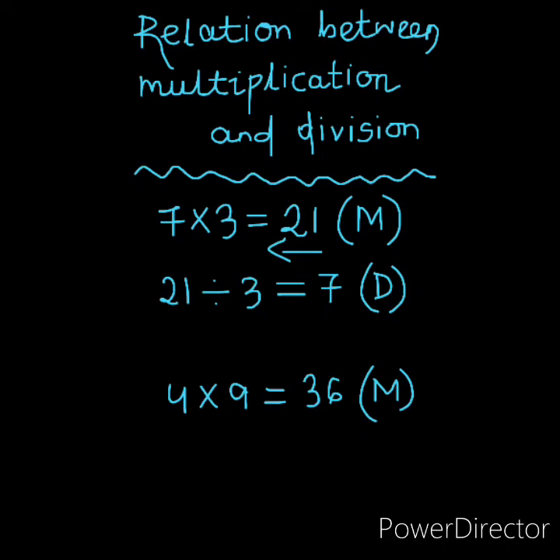Yes, we will reverse this from the back side, that is 36 divided by 9 equals 4. This is the division fact. Okay, children? So you have to remember that multiplication is the opposite of division. We use multiplication tables for solving division.